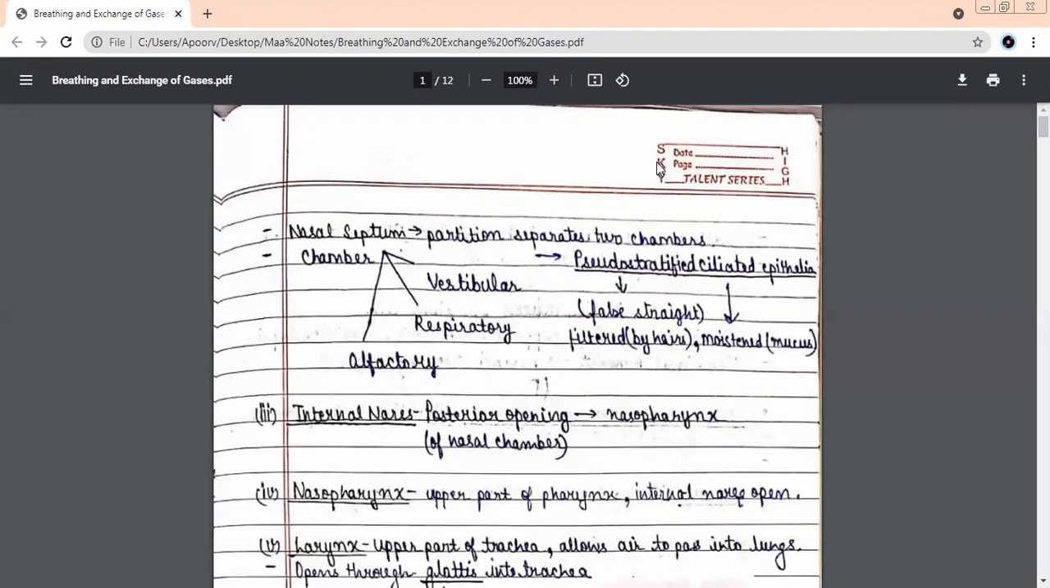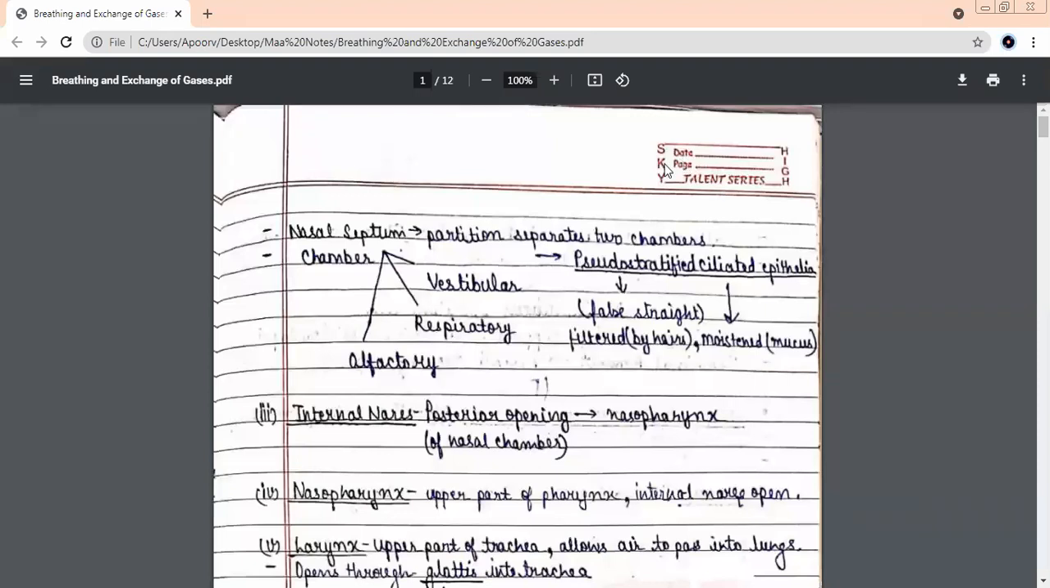The fluid which is filled inside the pleural cavity? Pleural fluid. Yes, it is known as the pleural fluid. What is the function of pleural fluid? It reduces friction. Yes. So basically it is protection of the lungs. Okay.